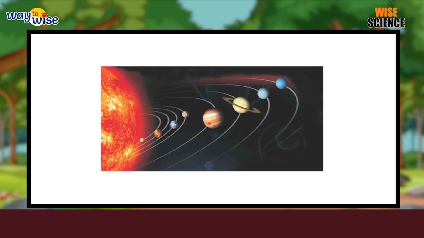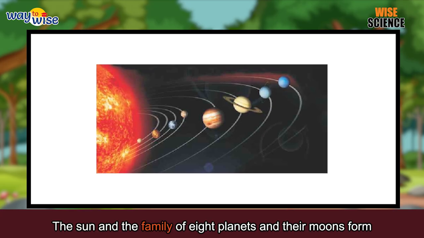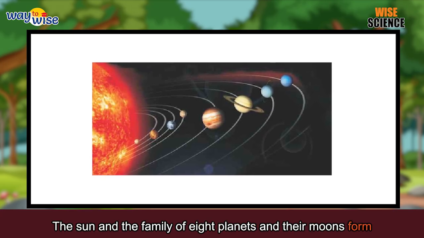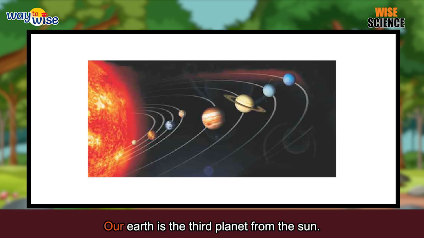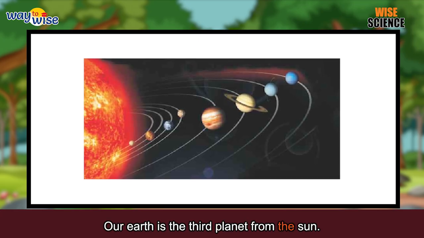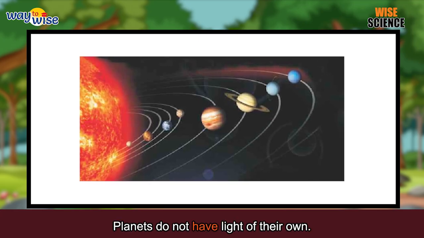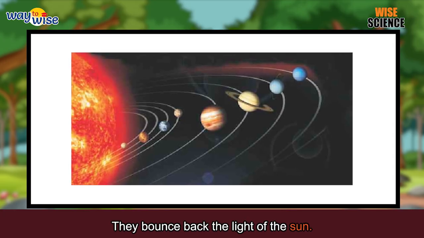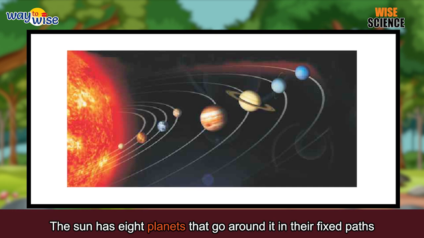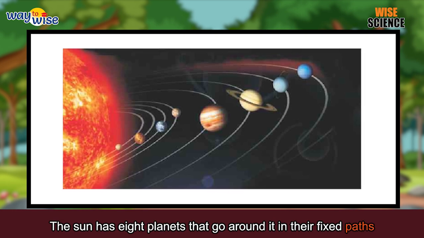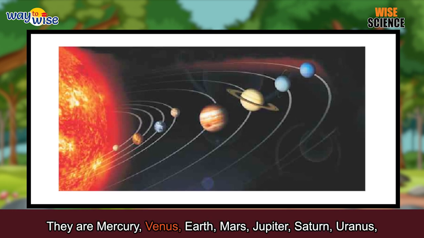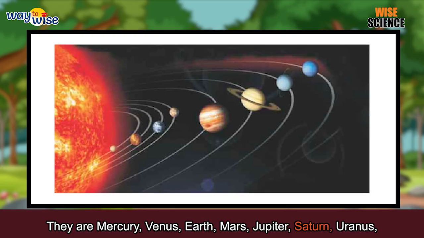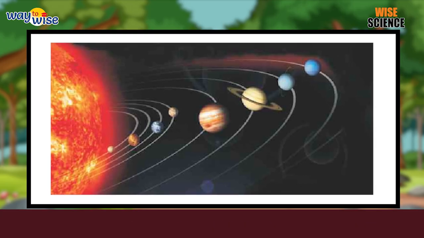The planets. The Sun and the family of 8 planets and their moons form the solar system. Our Earth is the third planet from the Sun. Planets do not have light of their own. They bounce back the light of the Sun. The Sun has 8 planets that go around it in their fixed paths called orbits. They are Mercury, Venus, Earth, Mars, Jupiter, Saturn, Uranus, and Neptune.